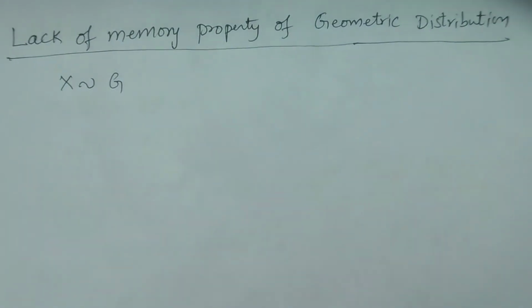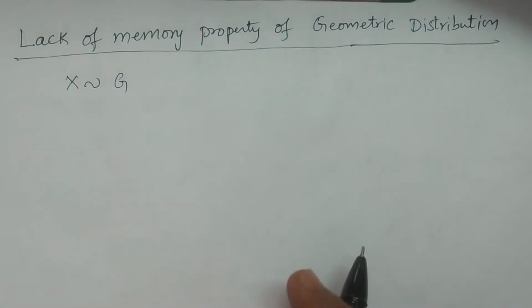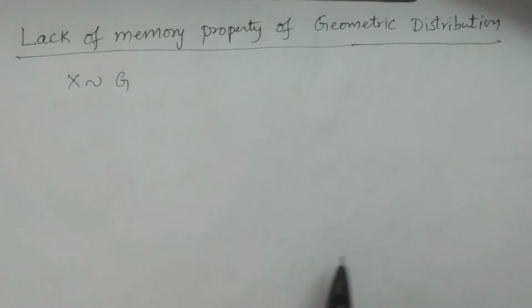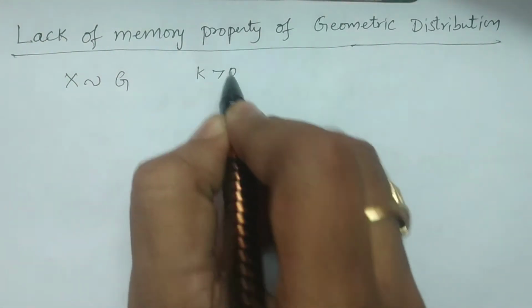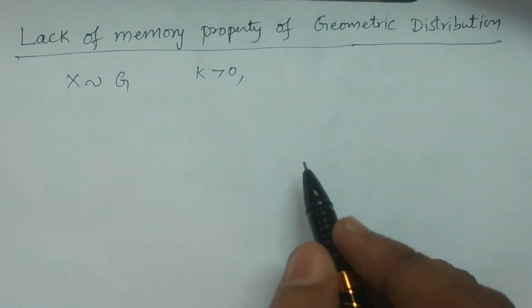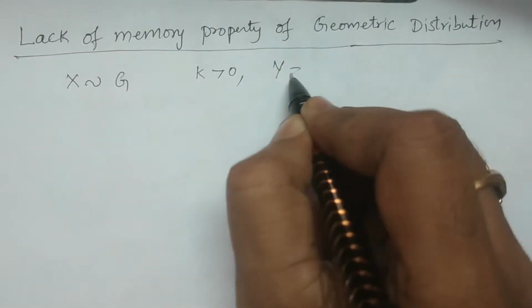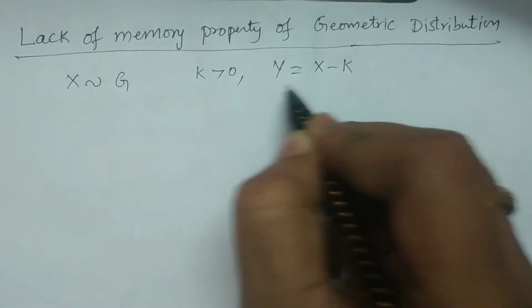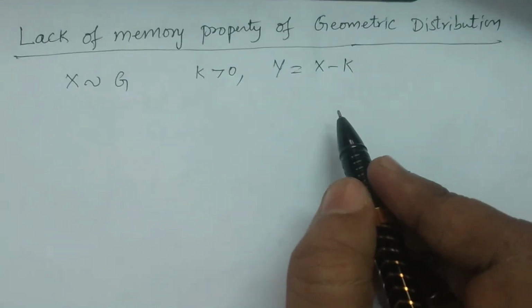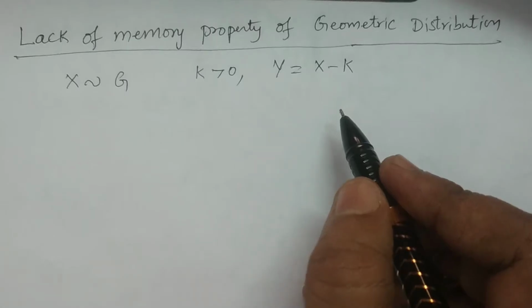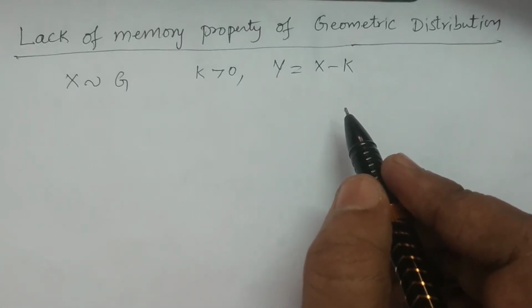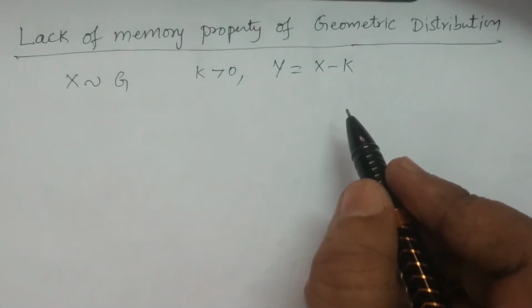geometric distribution, and we consider a constant k greater than 0, and Y is equal to X minus k. Another variable Y takes the values of X minus k. It is also having the same distribution, geometric distribution, which is called the lack of memory.